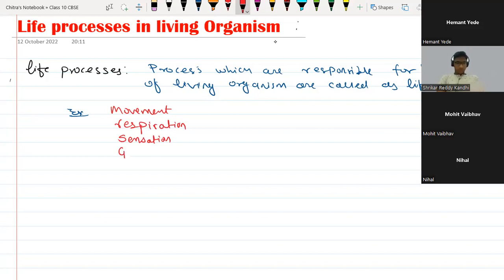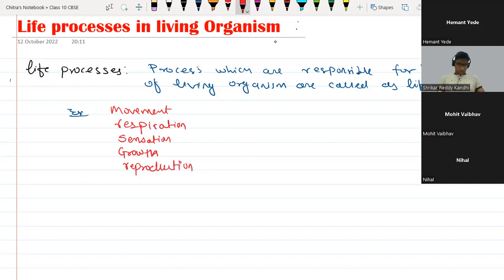Then growth. Growth, increasing the body weight and height of the organism, maybe plant or animal, is nothing but growth. Then we have reproduction. Reproduction we already completed.